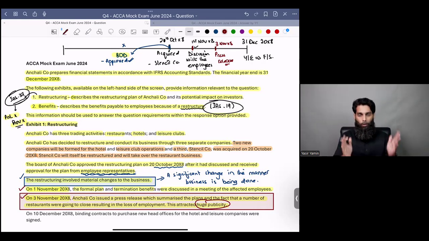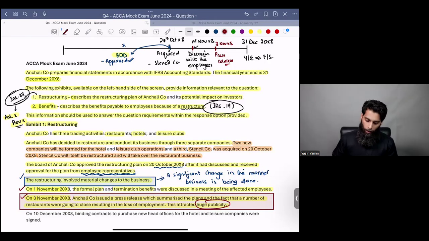With completeness, you need to mention all the dates. You cannot skip 3rd November X8 just because you have already said that the restructuring condition was met on 1st November X8. You also need to say that 3rd November is irrelevant. You need to mention it very specifically. The examiner will not award you marks if you stay quiet. The examiner will not get a revelation from God that the student knew 3rd November is not relevant. He will only know that if you write it.